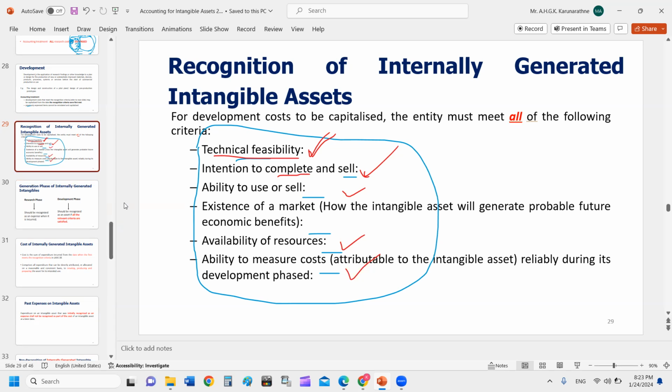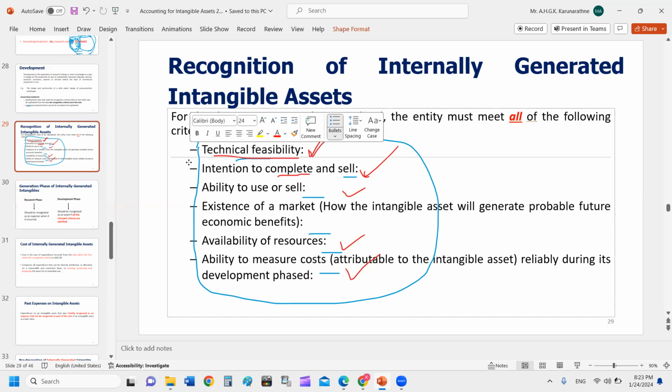Okay, so basically for internally generated intangible assets, during the research phase, it is charged to the P&L. The development phase can be debited to the intangible asset provided all the conditions are satisfied.